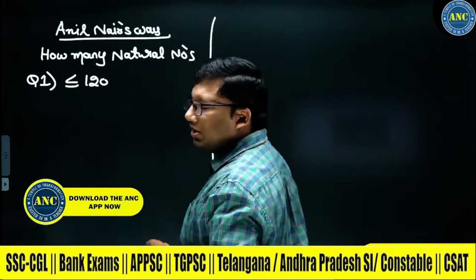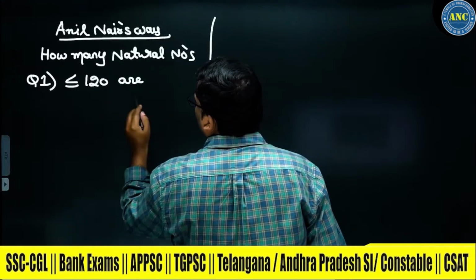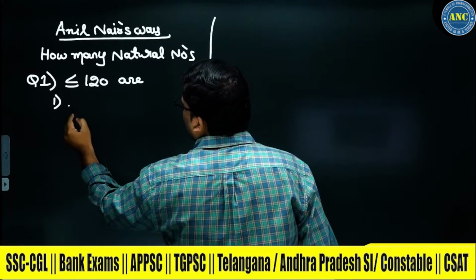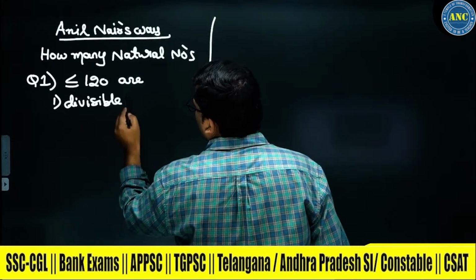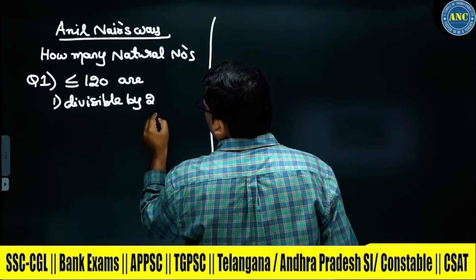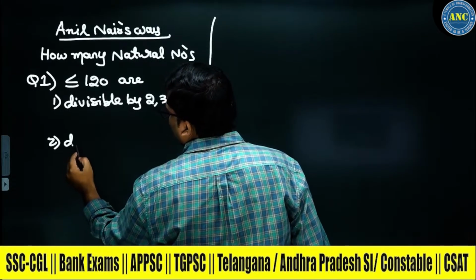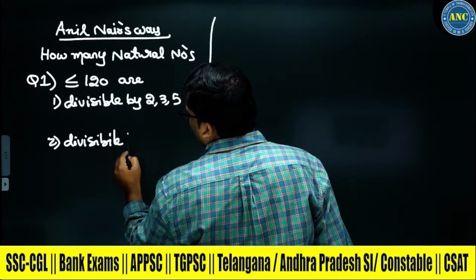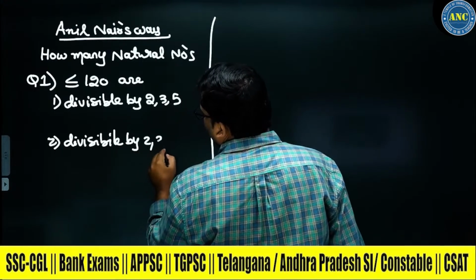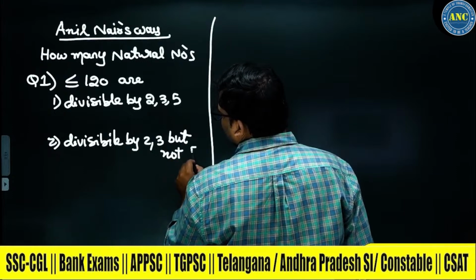Less than or equivalent to 120 are, first one, divisible by 2, 3 and 5. Second one, divisible by 2, 3 but not 5.